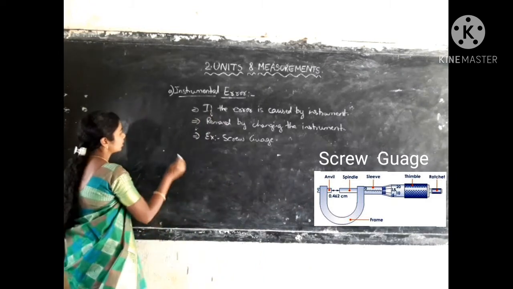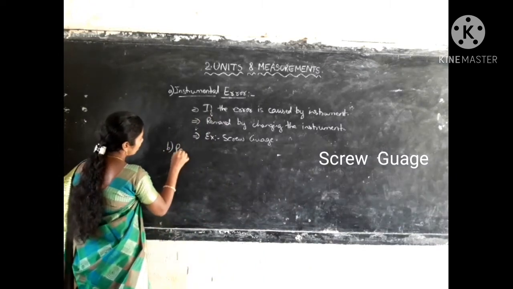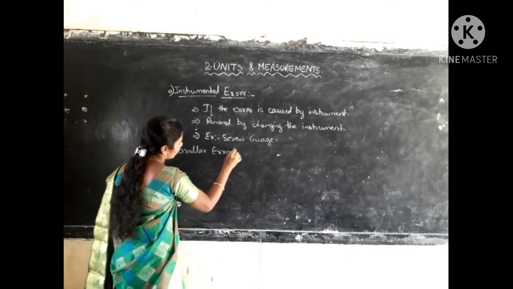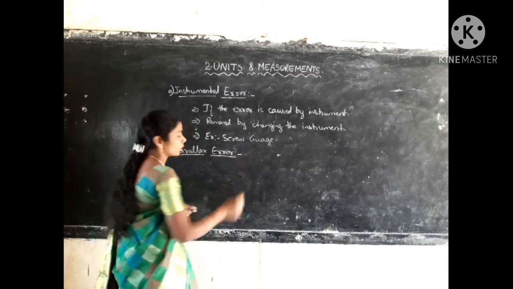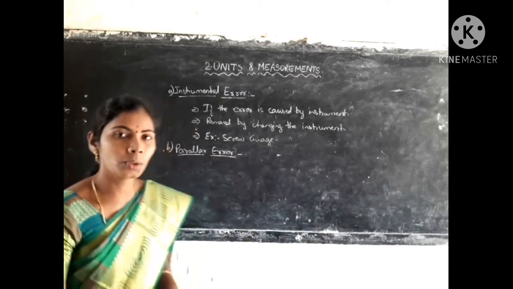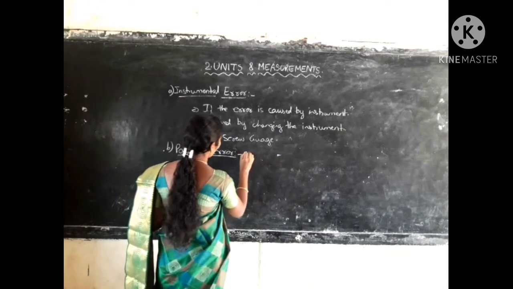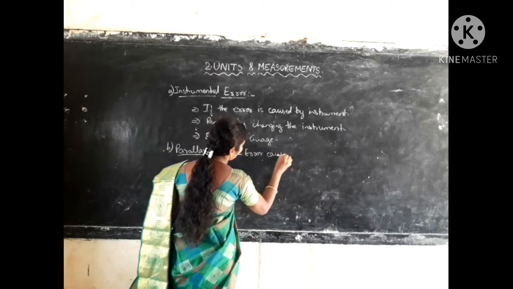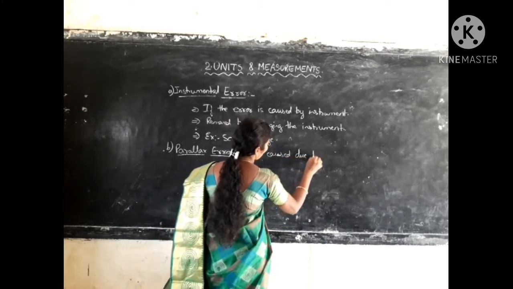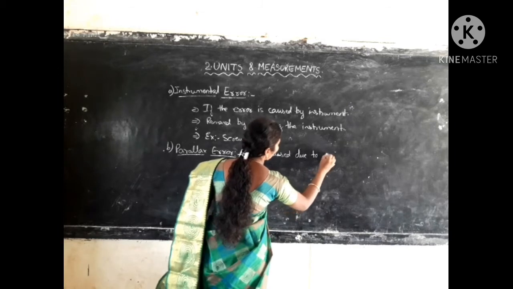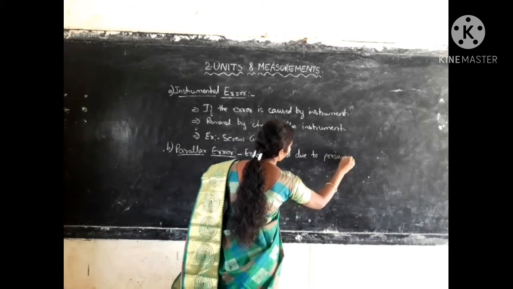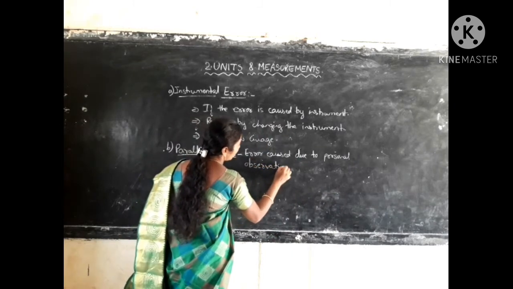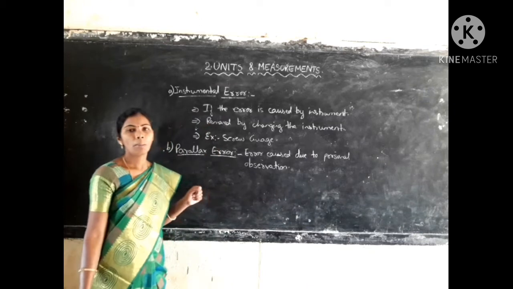Okay, then the next type is parallax error. Parallax error means it is caused due to personal observation. Error caused due to personal observation is known as parallax error.